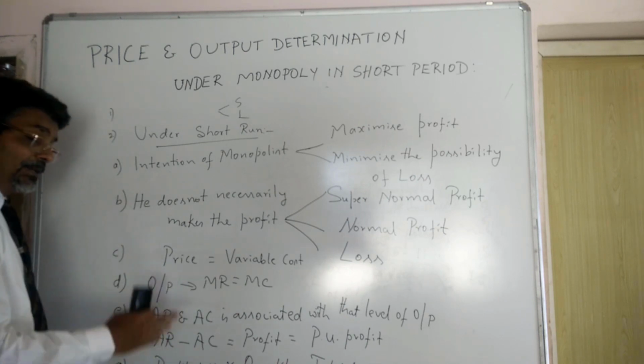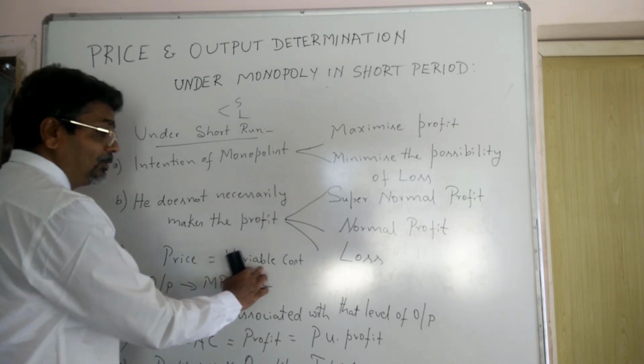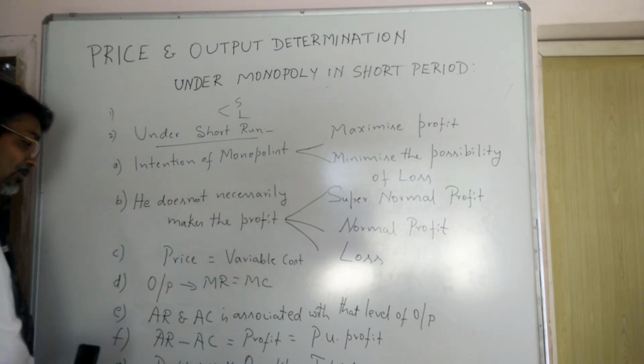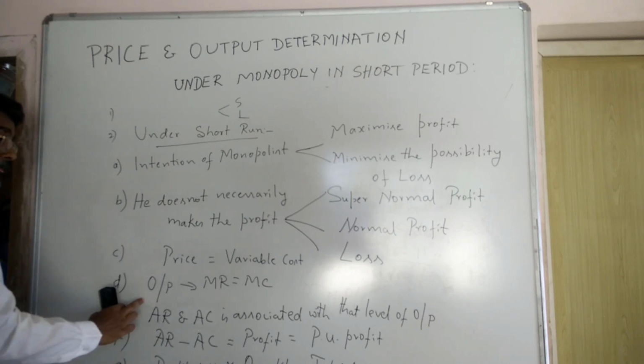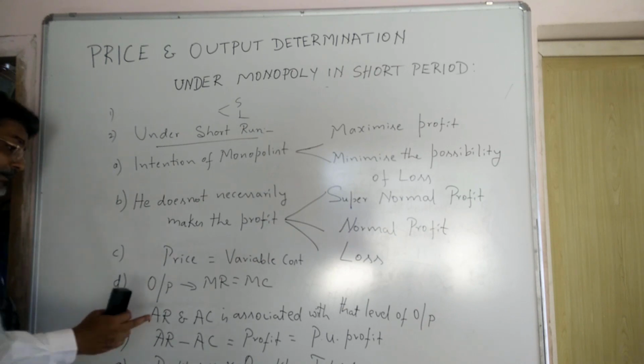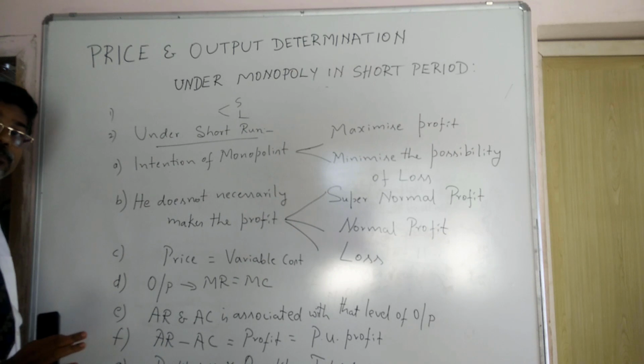Then he will continue his production where the price is equal to variable cost, at least equal to variable cost. Then he continues production of output up to the extent where MR is equal to MC.